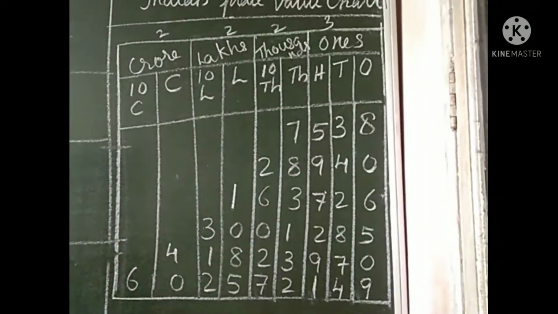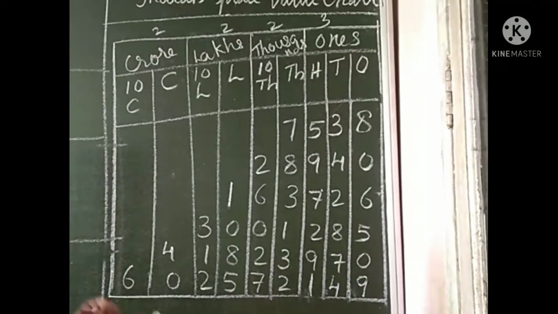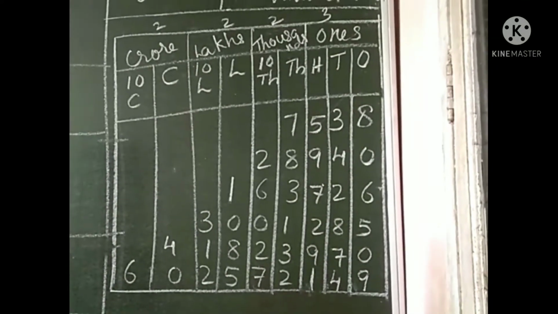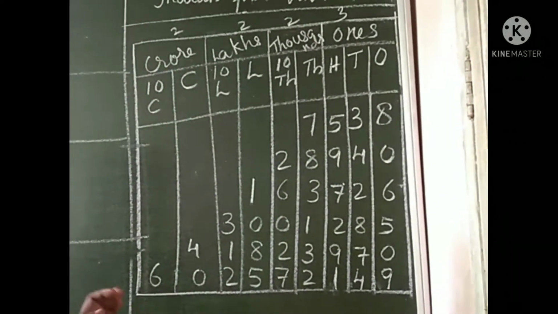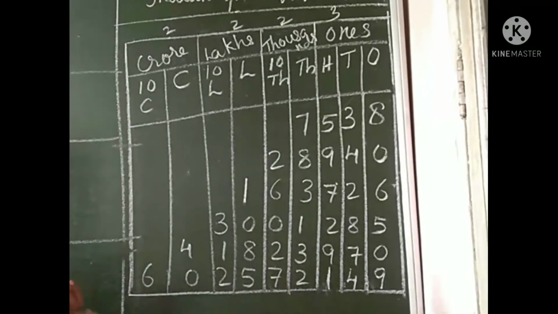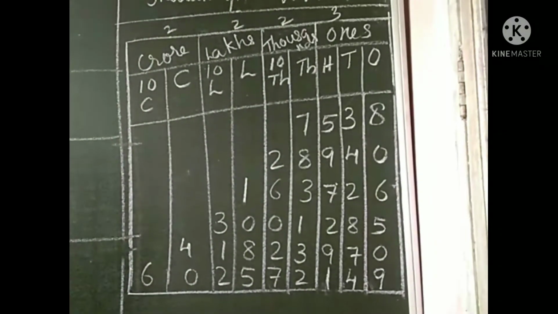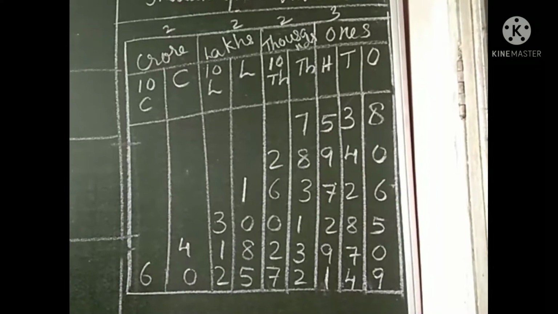Ones, tens and hundreds. Thousands has 2 digits: 1000 and 10,000. Lakh: lakh and 10 lakh. Crore: crore and 10 crore. This is the way of arranging the groups.